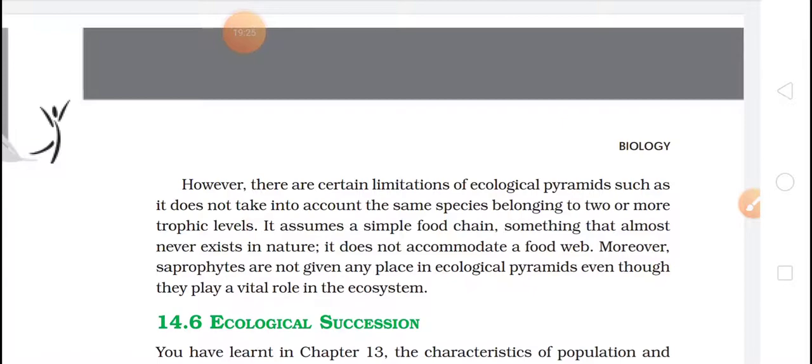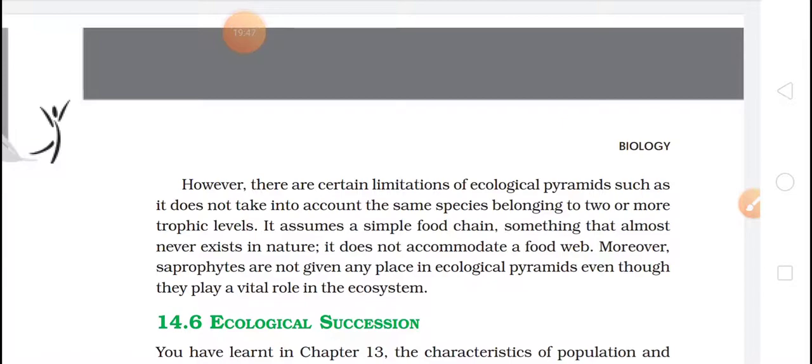It does not accommodate a food web. Moreover, saprophytes are not given any place in the ecological pyramid, even though they play a vital role in the ecosystem. So even though they play a vital role, their place has not been mentioned.